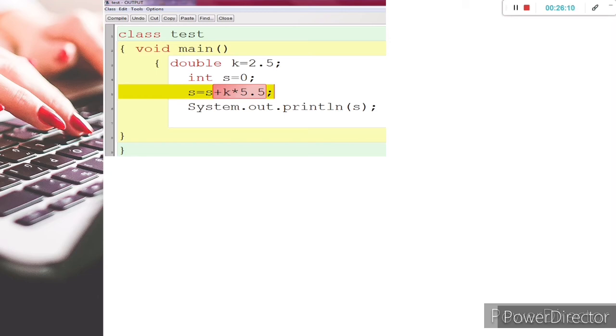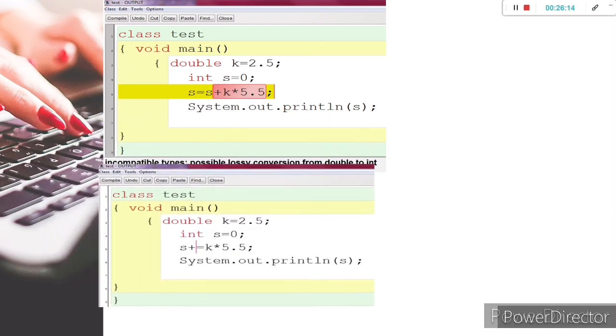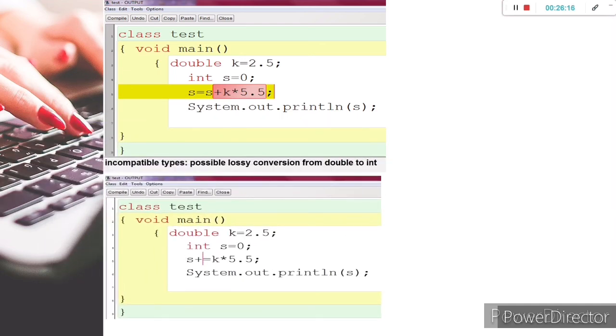But if you write the same code with a shorthand operator, instead of writing s equal to s plus this expression, if I write s plus equal to k into 5.0, very interesting fact, you will not get any error.